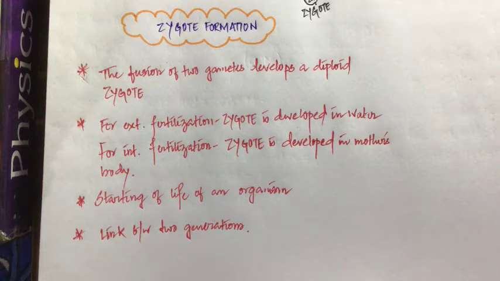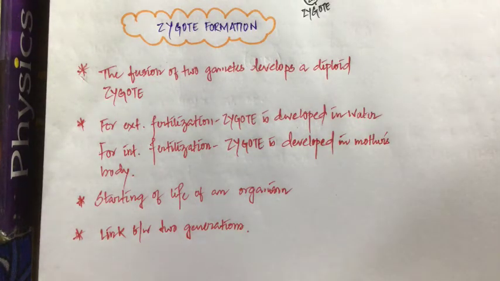Now you might be thinking, sir, okay, fine, you said that it is the starting form of all life, but if I am discussing bacteria, a bacterium is itself a single cell, then it divides asexually and produces two new bacteria. So in that case, how can you say that it is the starting form of all living organisms? There is no formation of zygote. Yes, you are certainly correct that there is no formation of zygote.